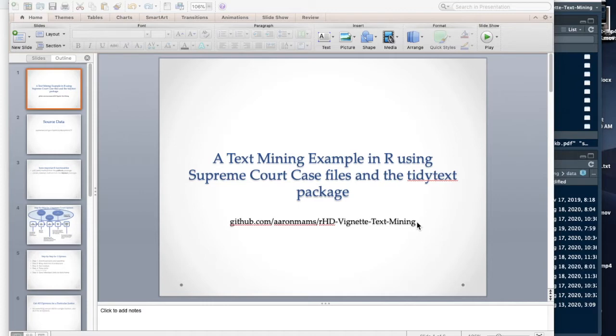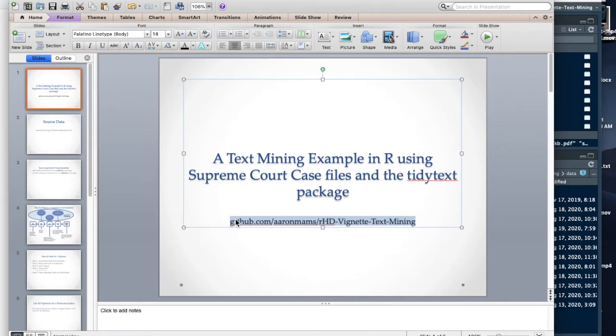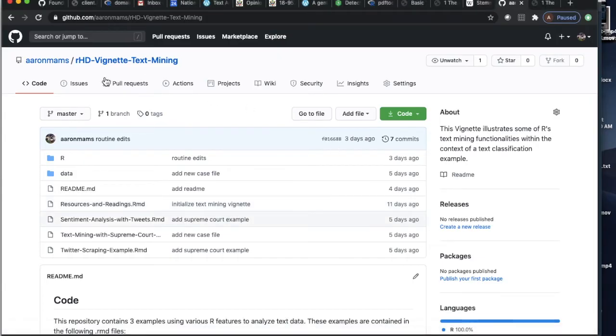In this video, I'm going to go through one of the exercises that I put together on text mining. And so for starters, let me show you where you guys can get the resources for this exercise, the code for everything that I'm going to do here. It's in a GitHub repository. And as we have talked about in this course, if you go out to GitHub, there's a couple different options for you to download the files for this particular exercise.